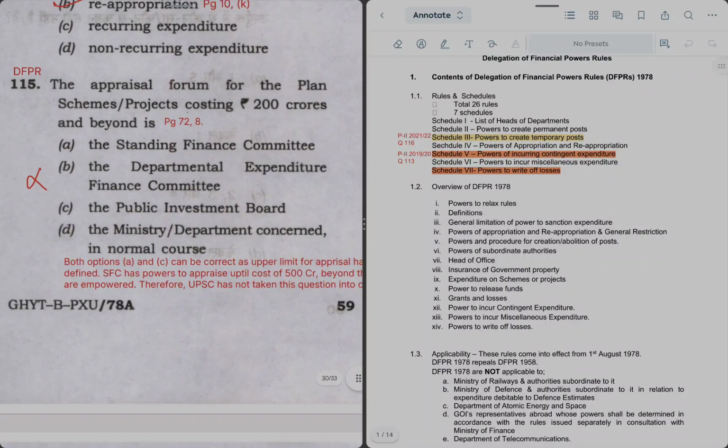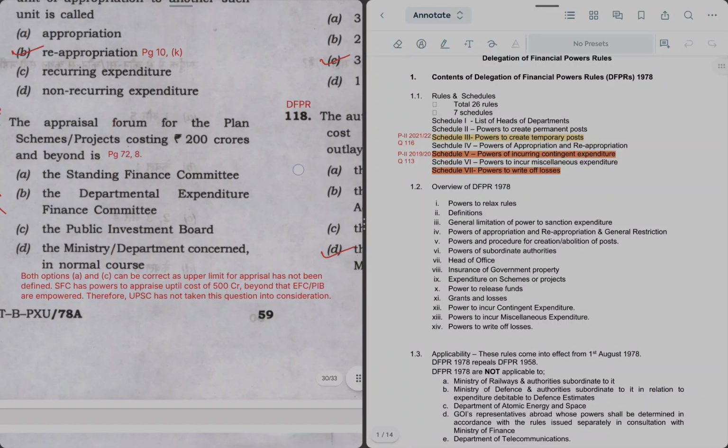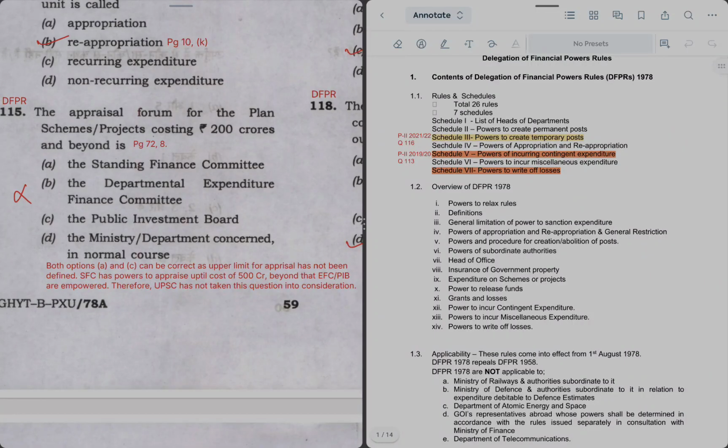Now this question has not been taken for the purpose of calculation by UPSC because दोनों ऑप्शन ठीक हैं, A और C. यहाँ पे 200 एंड बियॉन्ड दिया गया है, जबकि as per the table of appraisal, 200 से 500 करोड़ तक अप्रूव करने की पावर स्टैंडिंग फाइनेंस कमेटी के पास होती है, and beyond 500 करोड़ Public Investment Board is the authority to appraise. So now in this question both are right because 200 से ऊपर कितना, 500, 600, 300, में मेंशन नहीं किया है upper limit. That is why this question becomes incorrect and that is why UPSC has not taken this question for calculation. Otherwise, अगर 200 से 500 होता तो आंसर होता A. अगर बियॉन्ड 500 होता तो flat power is with PIB.